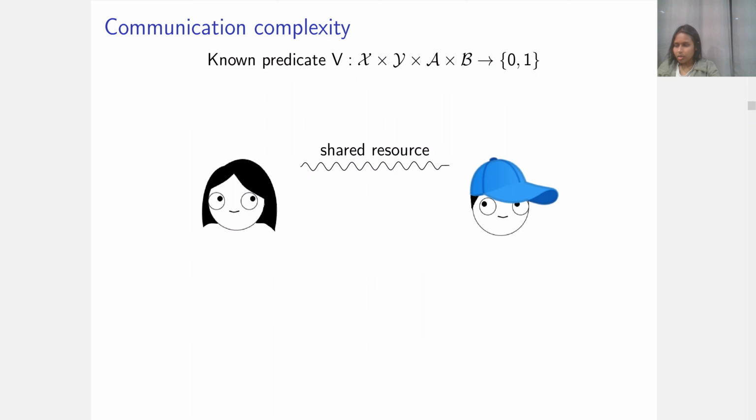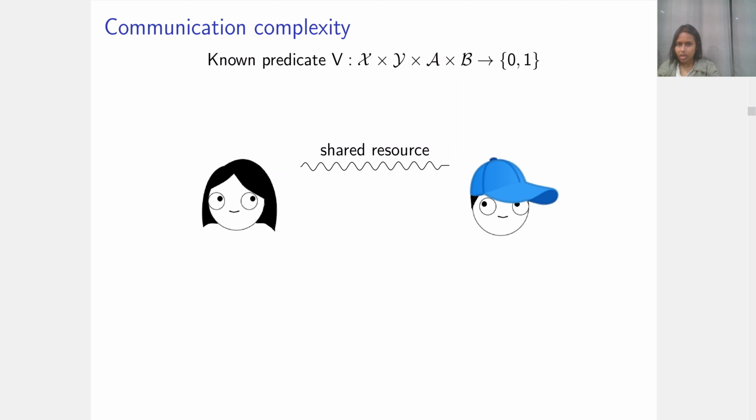Okay. The communication setting, like the non-local game setting, has two spatially separated parties who share some resource such as randomness or entanglement. Generally, people study functions or relations in the communication complexity setting, but to keep the analogy with games, we'll stick to predicates, which are more general anyway.